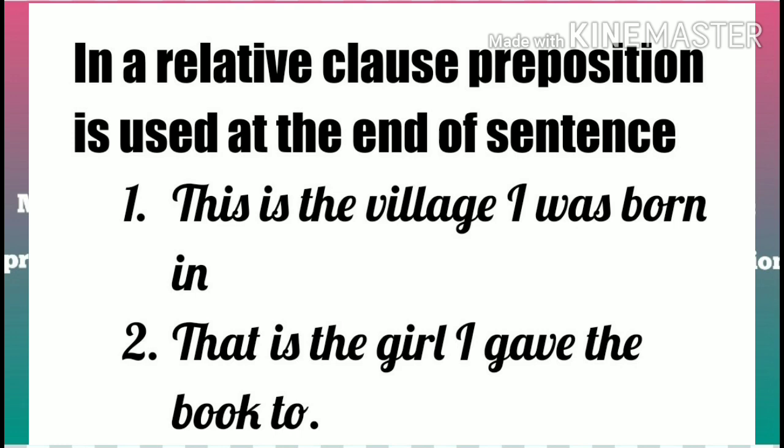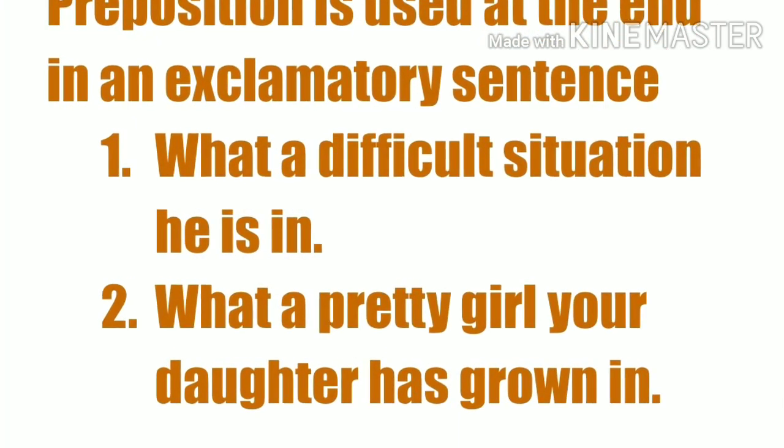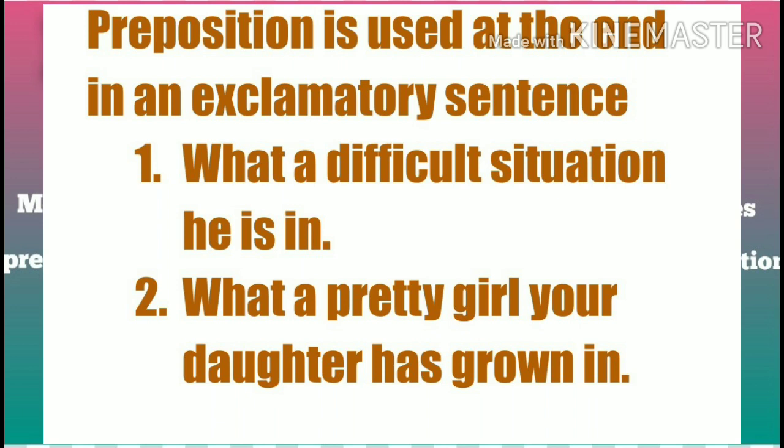For example, this is the village I was born in. This is the girl I gave the book to. Preposition is used at the end of an exclamatory sentence. What a difficult situation he is in. What a pretty girl your daughter has grown into.